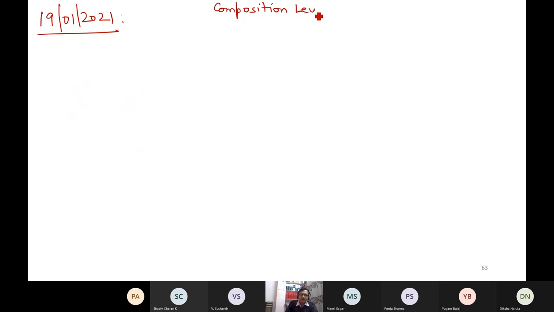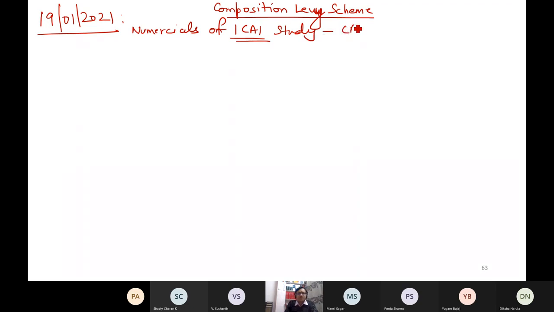Composition levy scheme numericals, on the basis of ICAI study material of CA final. Don't be under the impression that since it is of CA final, then as an undergraduate student, why we cannot solve it? We can easily solve this numerical because the concept remains same. It does not matter. Even if the case goes to the Supreme Court level, for example, at that level also the theory remains same. There is no change.